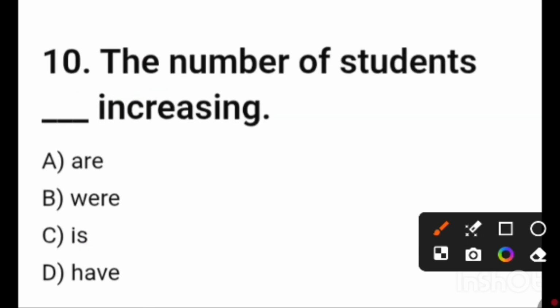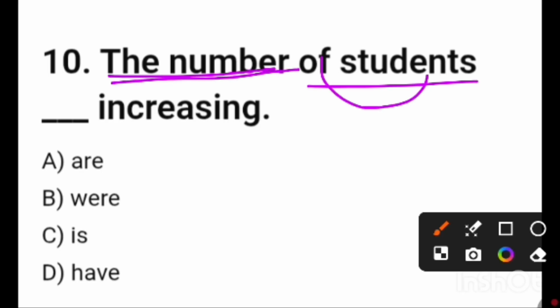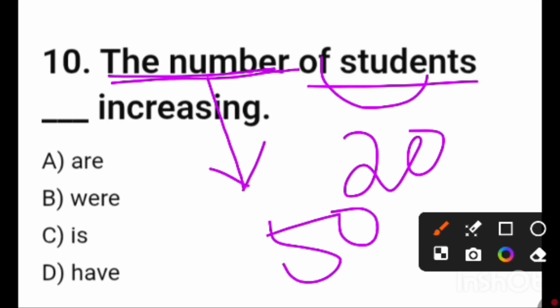Next, the number of students. Friends, same thing. Students, it is the object of preposition of. Friends, two phrases are there: the number and a number of. Friends, the number is always singular because it always indicates a specific number. It may be 20, it may be 50. That means it is always a specific number, and any kind of specific number is always singular. So here we have to choose the singular verb.